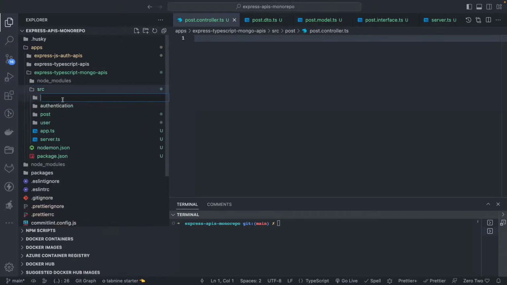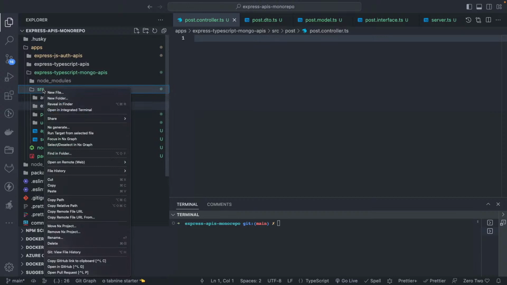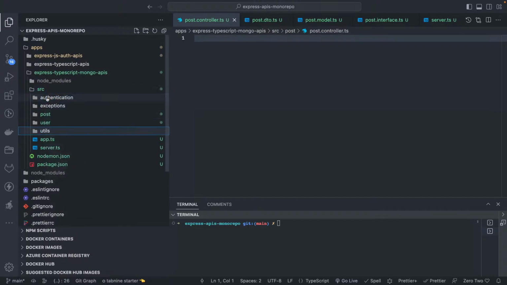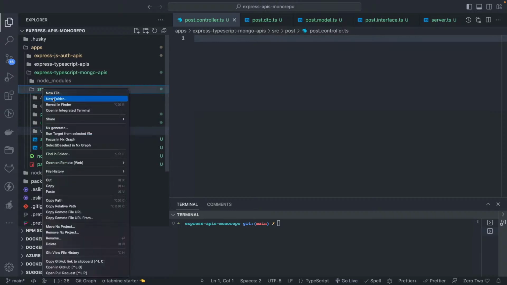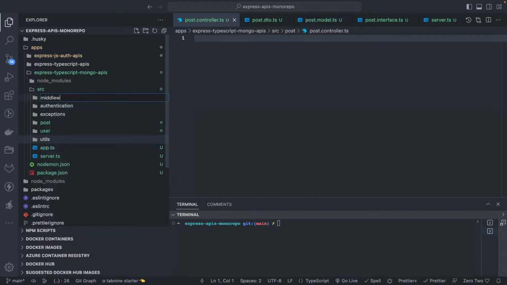Then, what else, utils we can create. We don't have shared and core modules because this is Express. Then we have middleware, and all the services will be part of this. Okay, now this is pretty much what we have.